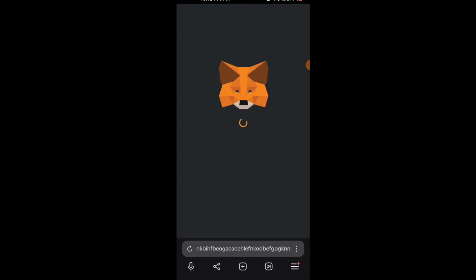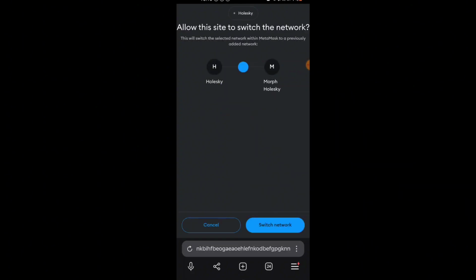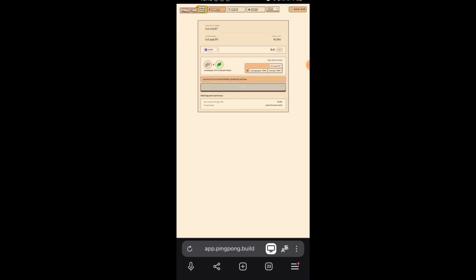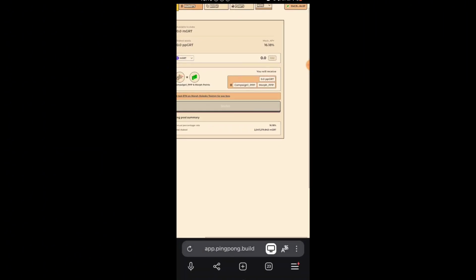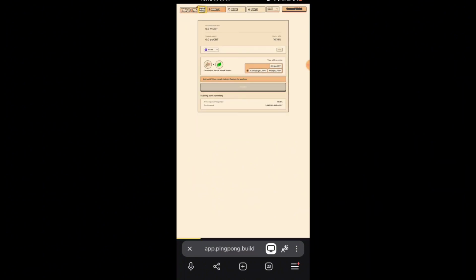Okay, and MetaMask will open after you click on this switch network. And if you noticed here, if I click on max now, wait a minute here. Okay, if I refresh this page again, zero.